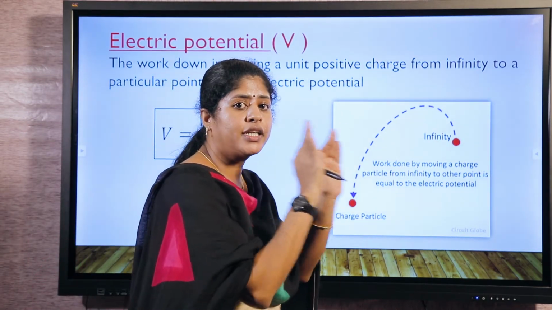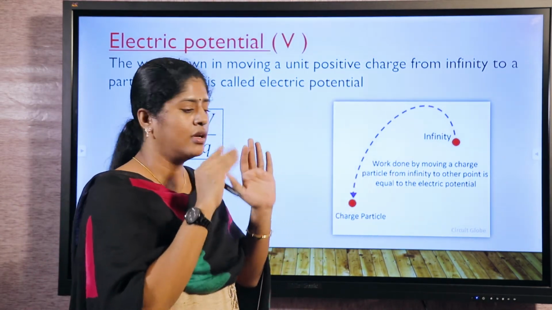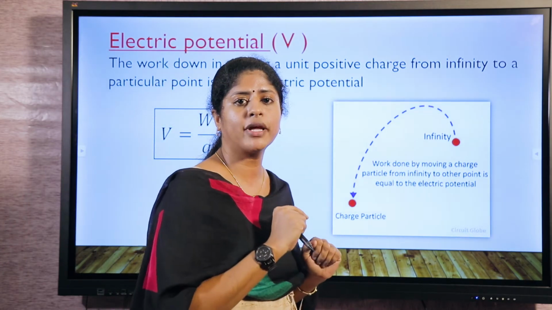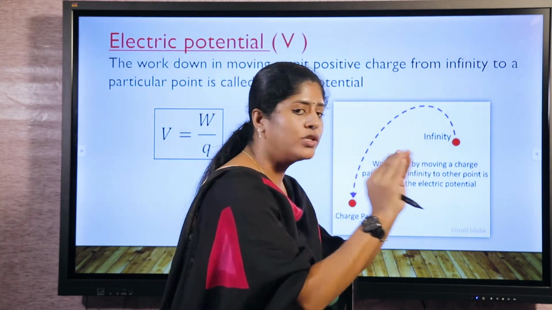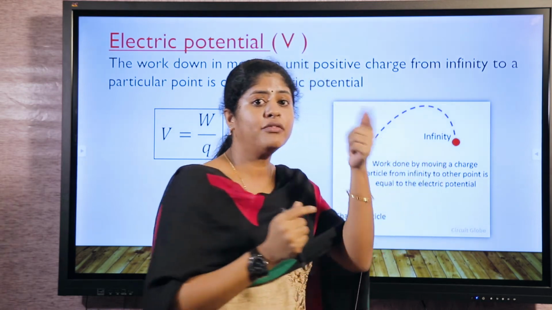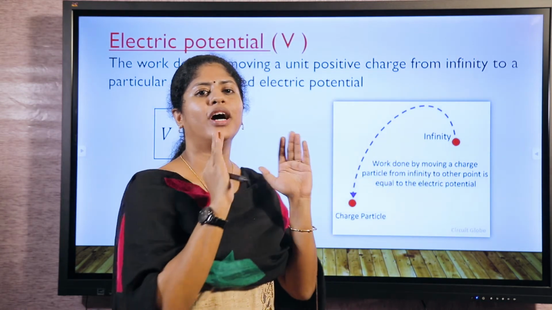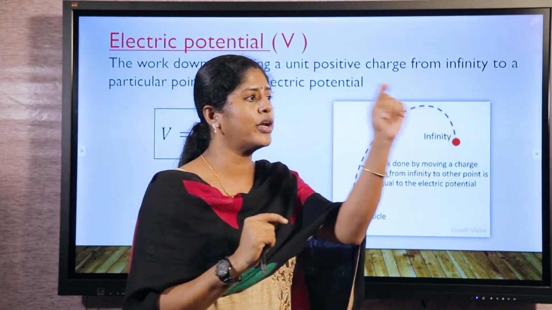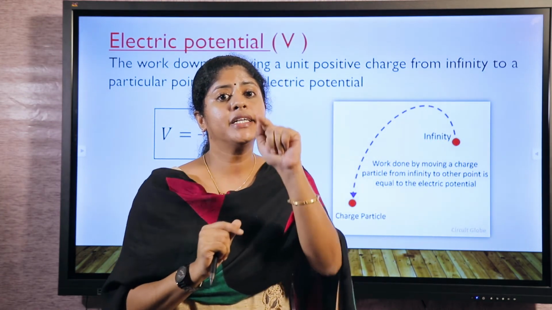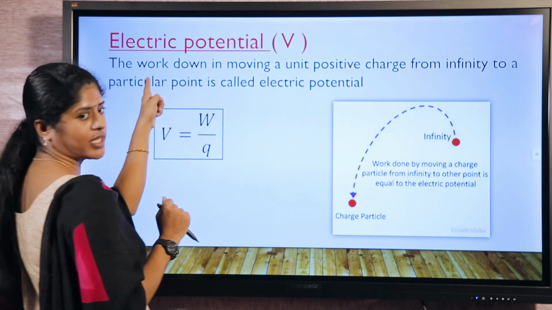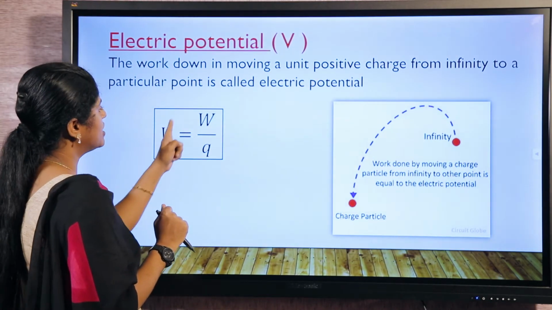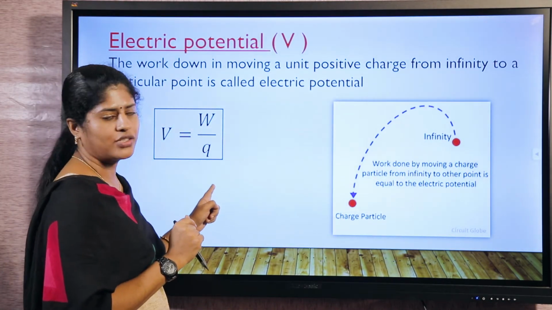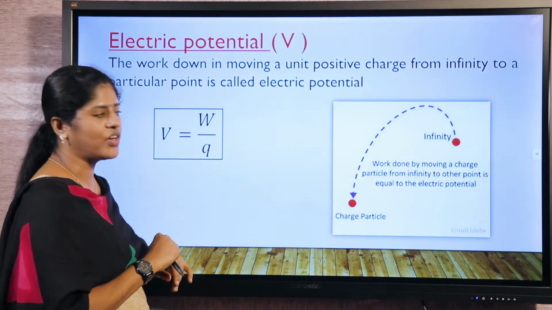What is the result of a push? After a push, there will be a displacement. If the force is there and displacement is there, we term it as work done. So work done is needed to take a charge from one point to another point. That is termed as electric potential. So it is the work done on a charge. So electric potential is a general term.